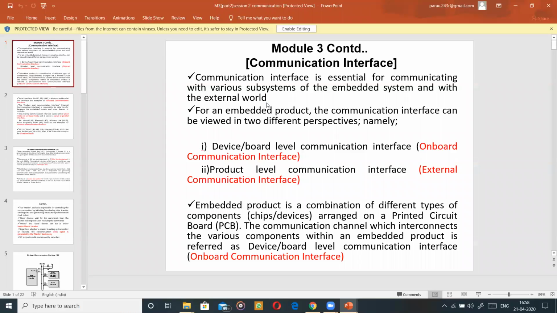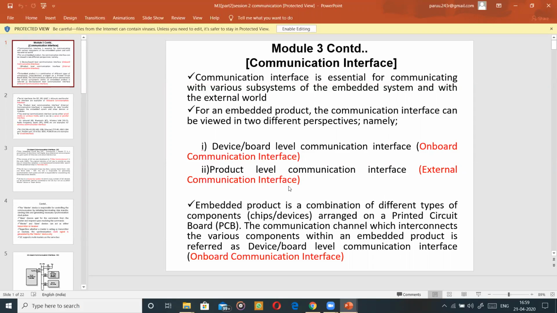Now, whenever we are talking about communication, we have seen this in the first module as well. Internally, the embedded system has so many components and they have to get connected. At the same time, the embedded system has to get connected externally. Based on that, we are going to classify into two different perspectives. One is device or board level communication interface, that is on-board communication interface. And the next is product level communication interface, that is external communication interface.